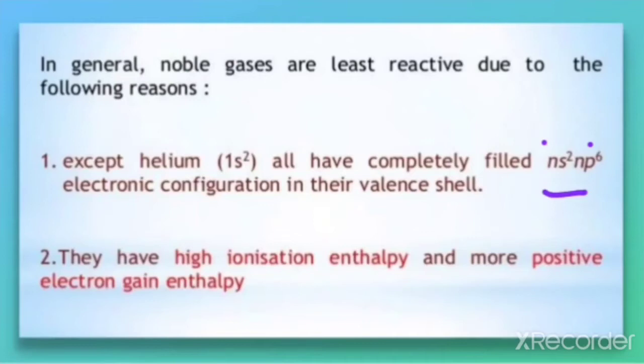Because of the stable configuration, they usually do not combine with other elements. We can say that their combining capacity is nearly 0. And they have high ionization enthalpy because of their stable configuration. They do not lose electrons, and they neither lose nor gain electrons. So, because of this reason, they have high ionization enthalpy and also positive electron gain enthalpy, because they have no tendency to accept an electron because of their stable configuration.